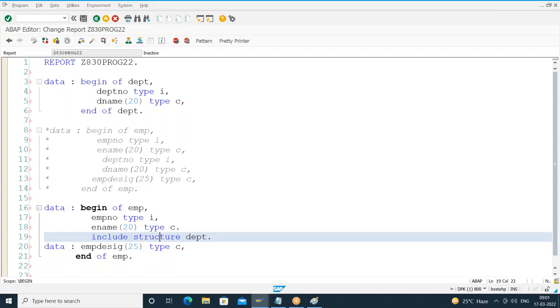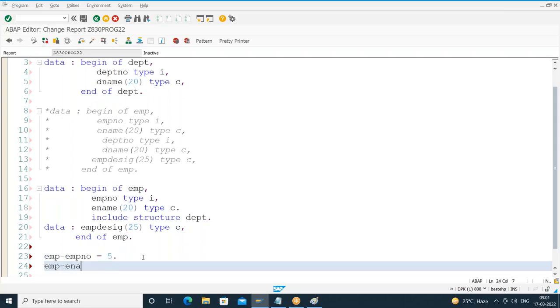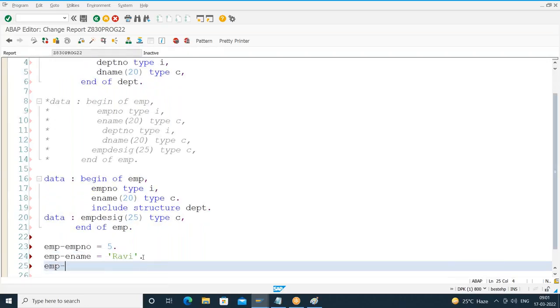Okay, so based on the employee structure, I want to access the other fields. How do I access here? I'll say emp hyphen employee number equal to something. Emp hyphen employee name. Okay, if I say emp hyphen department number, this is very much valid in case of nested structure.